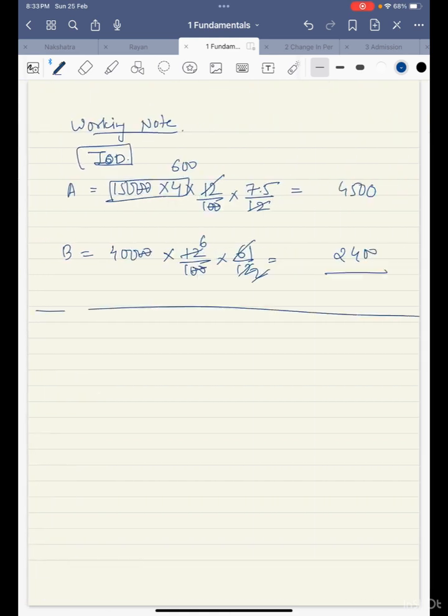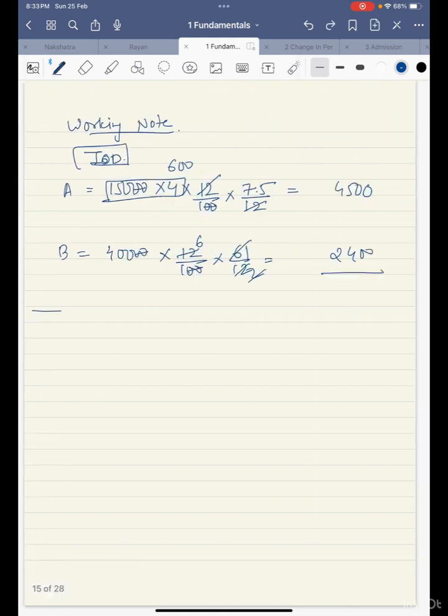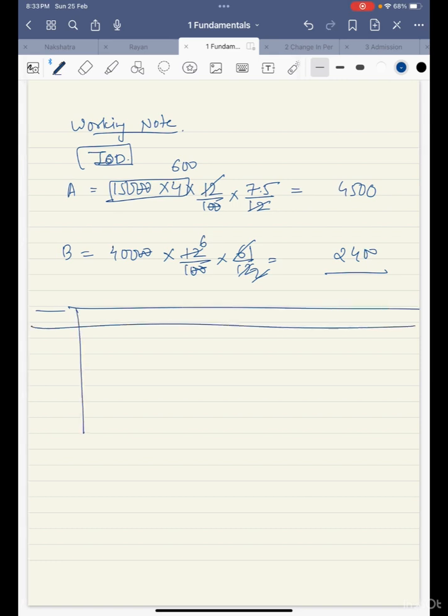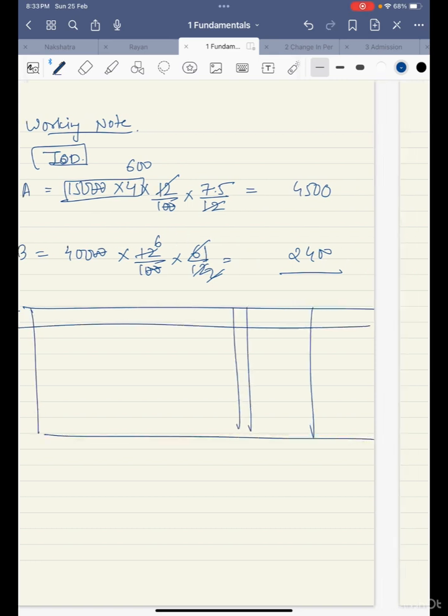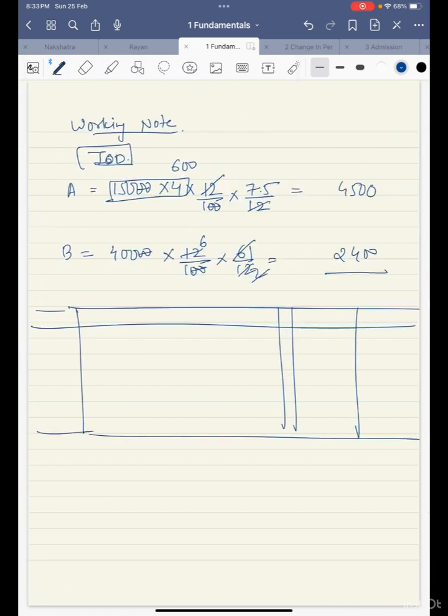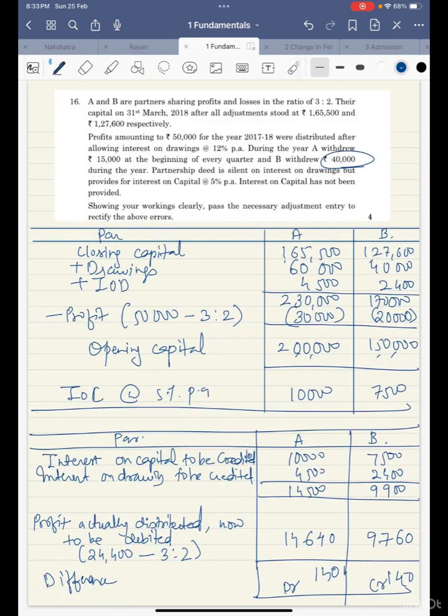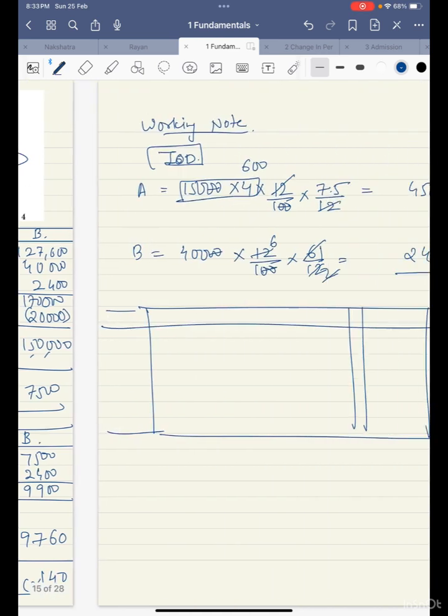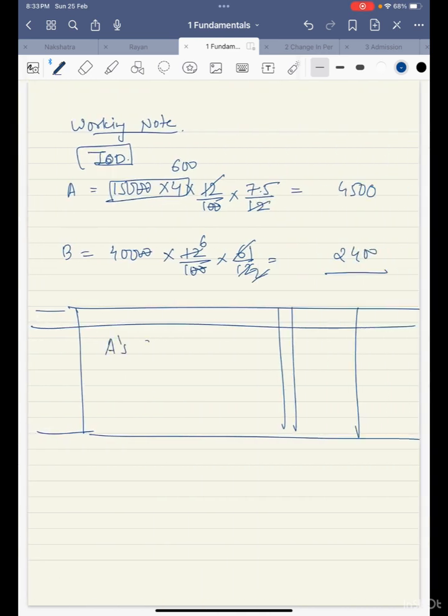So I'll write the journal entry over here. Make sure you write the format properly. Okay, so entry will be A debit to B's capital. Okay, and these are not fixed capital, so entry will be passed through capital account only. Okay, so I'll write here A's capital account debit to B's capital account 140, 140. This is debit, this is credit, particulars.